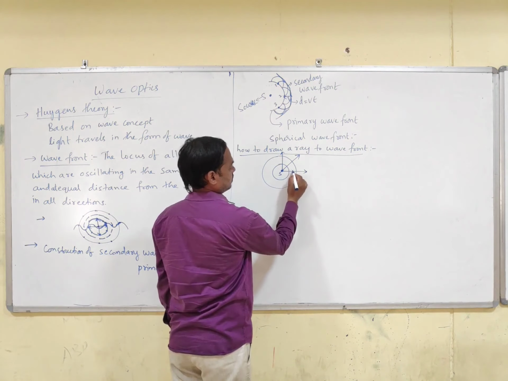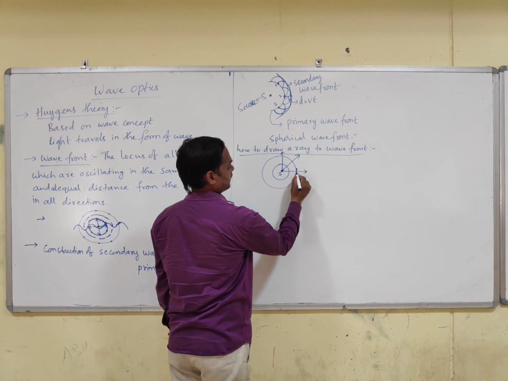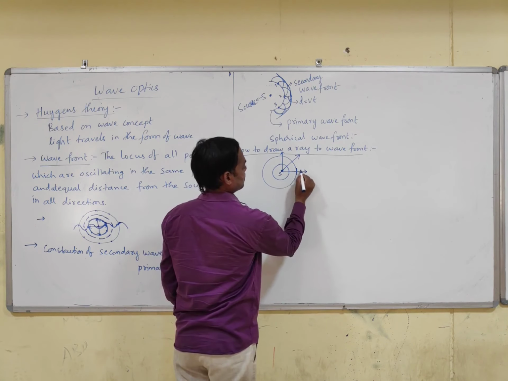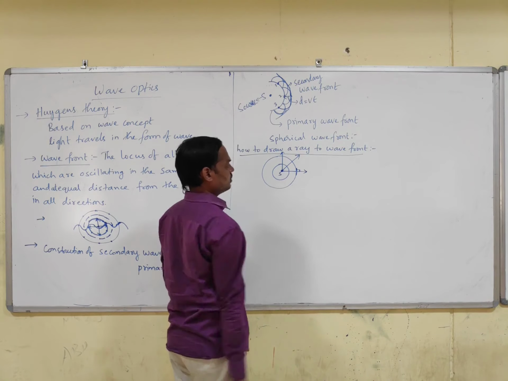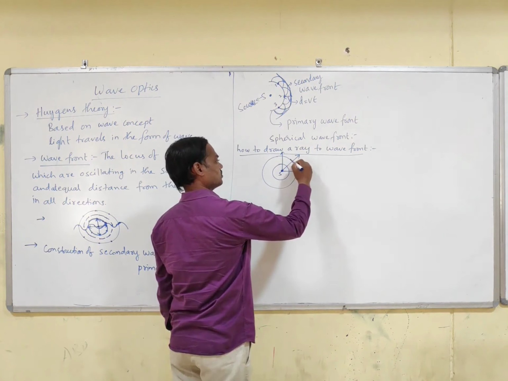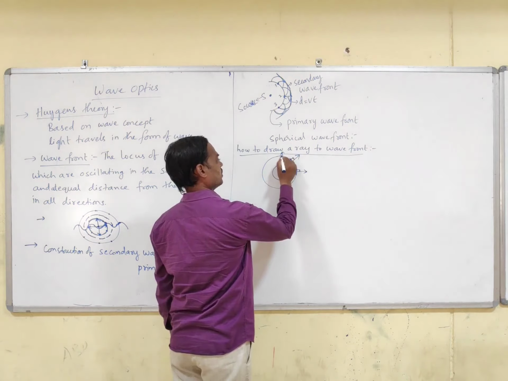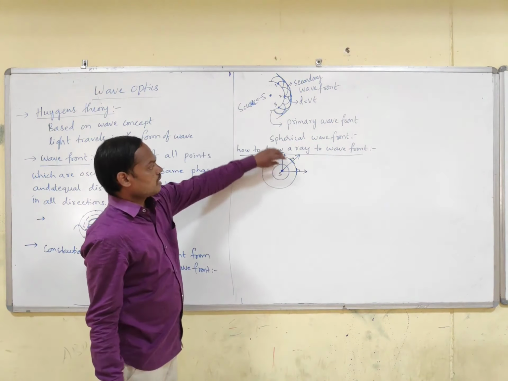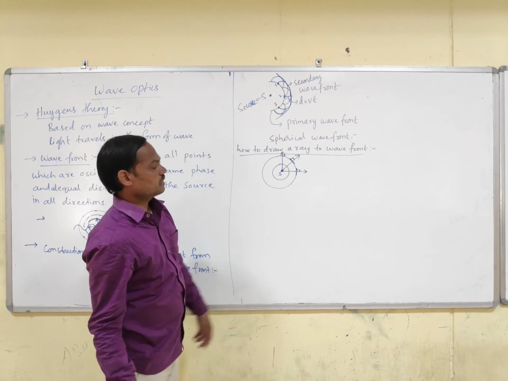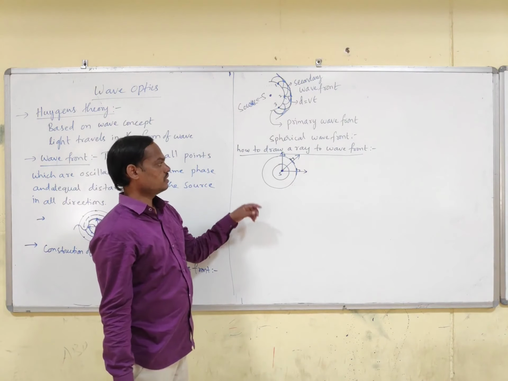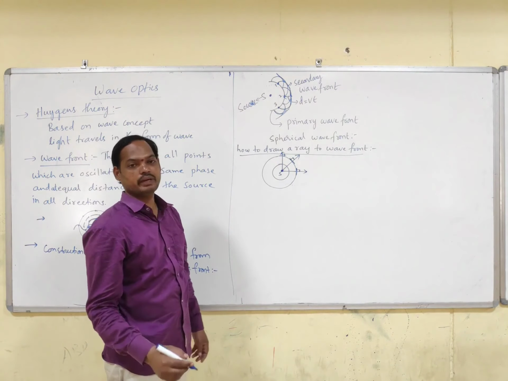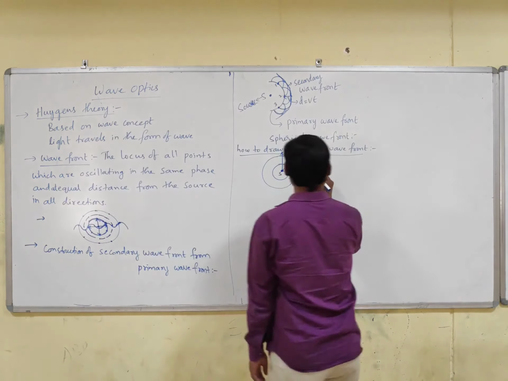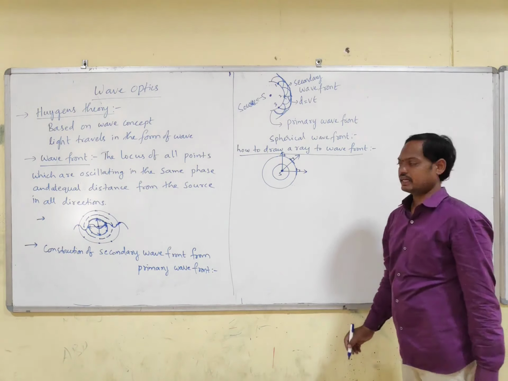If you draw tangent to the wavefront, this ray is making 90 degrees with the wavefront. Here also making 90 degrees, here also 90 degrees. So at all times, if you take any wavefront, the ray is always propagating perpendicular to the wavefront. So ray indicates the energy propagation direction.